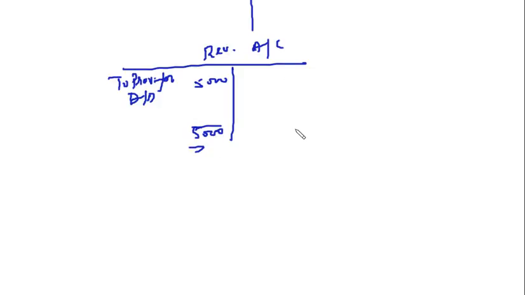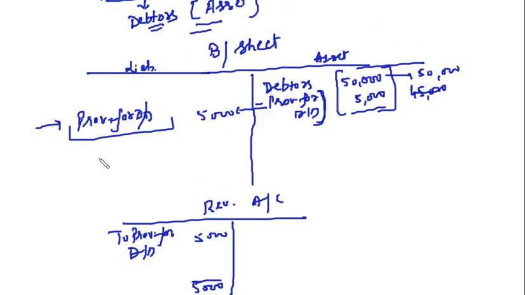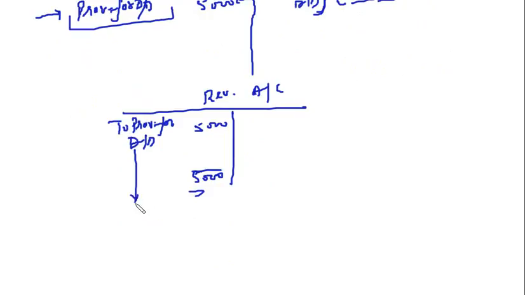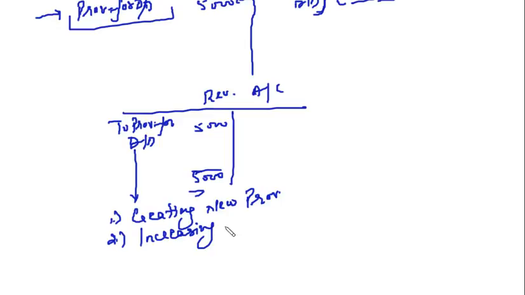Right? You will show this provision only if you are creating a new provision or if there is an increase in the provision for doubtful debts. Only then it will reflect in the revaluation account. That means in two situations: one is creating a new provision, second is increasing the amount of the old provision. If there is a decrease in the amount of the old provision, then the entry will be reversed. Then you will write provision here.